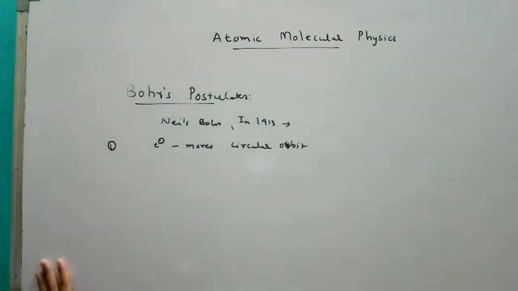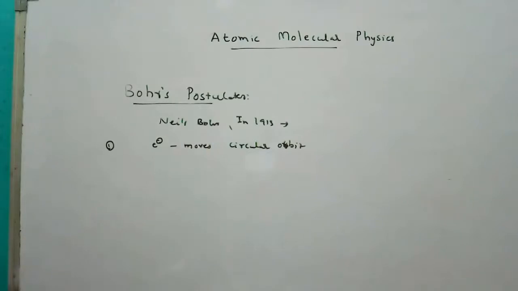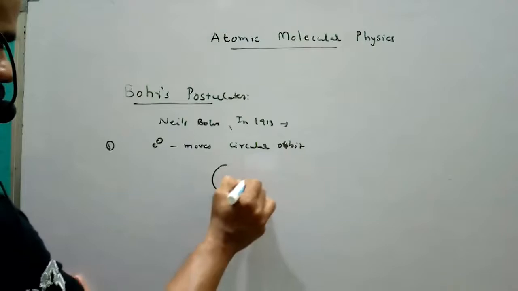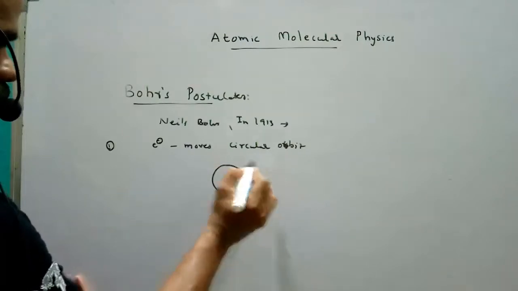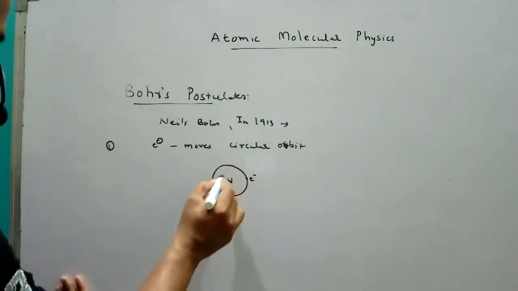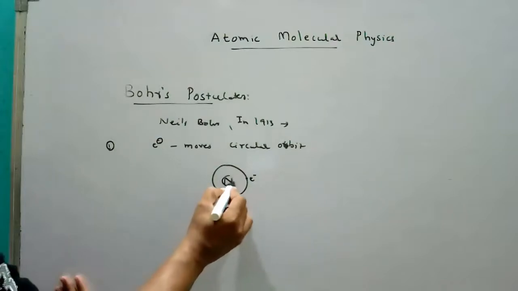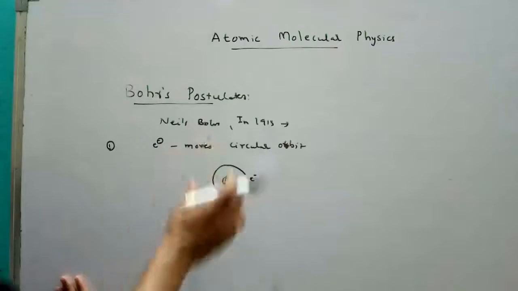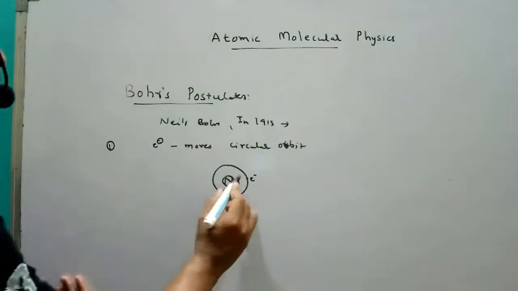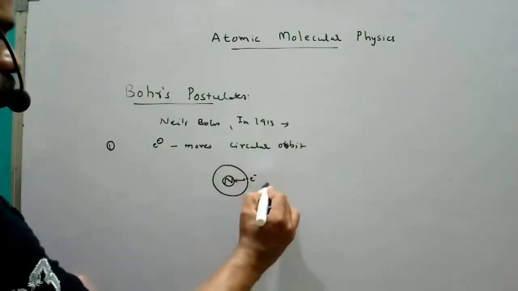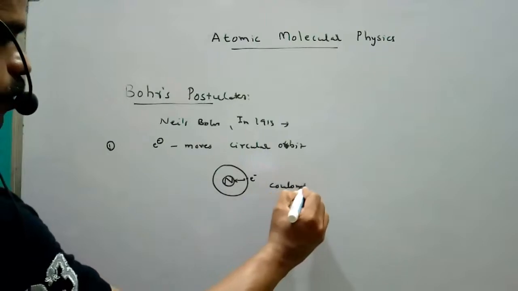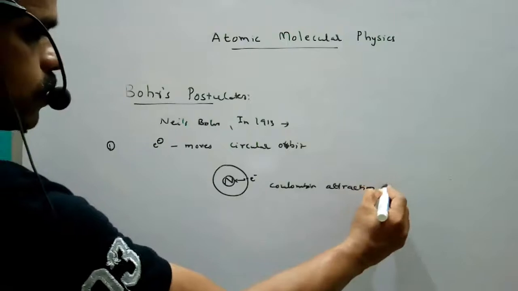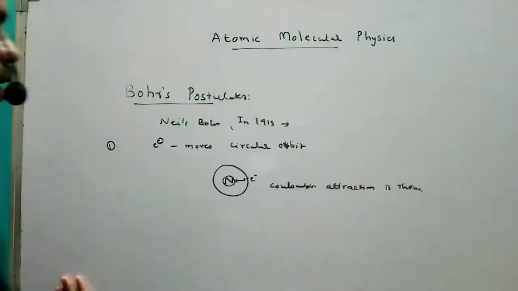An electron in an atom moves in a circular orbit about the nucleus. That means this is the nucleus, and the electron is revolving in a circular orbit about the nucleus. Why is it revolving around the nucleus? Between the nucleus and the electron, some Coulombic attraction is there.